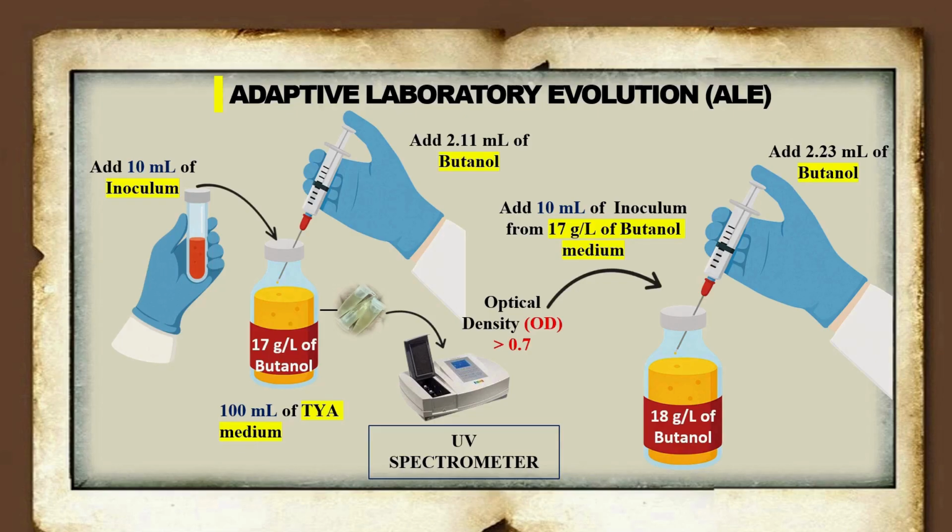The samples were then monitored over several days by measuring optical density using a UV spectrophotometer. Once the OD value reached above 0.7, the culture was transferred to a higher butanol concentration, in this case 18 gram per liter. This stepwise adaptation continued, with the strain being exposed to progressively higher concentrations, until it finally reached its inhibitory level.